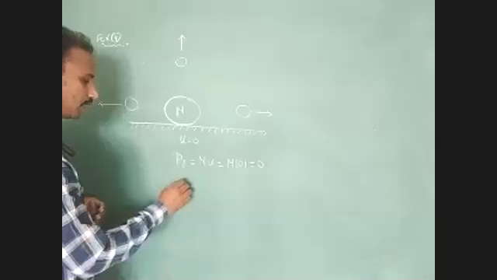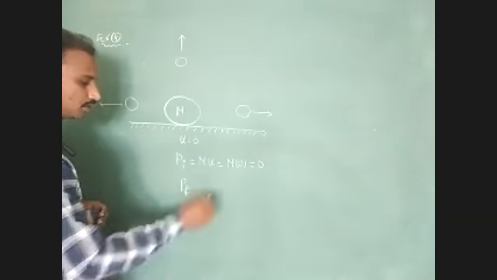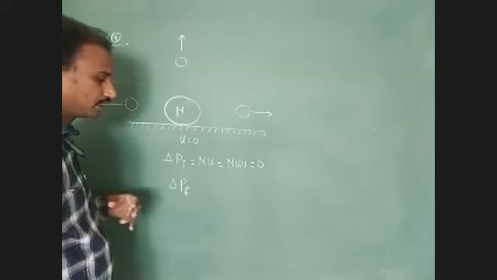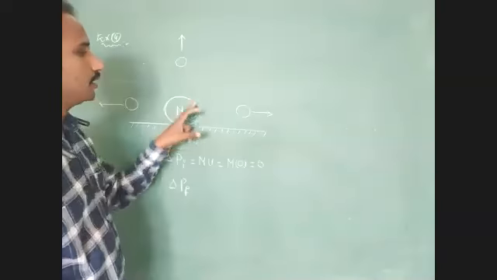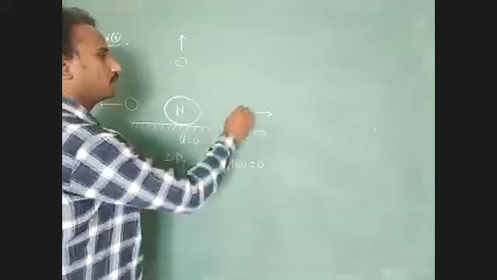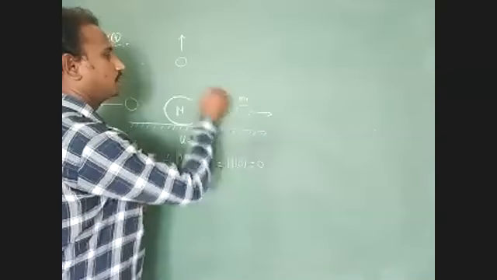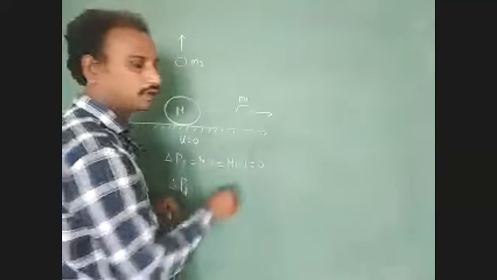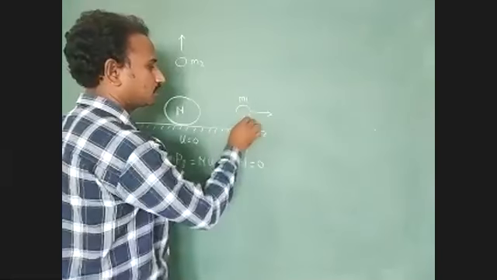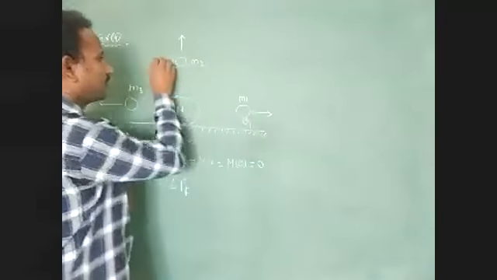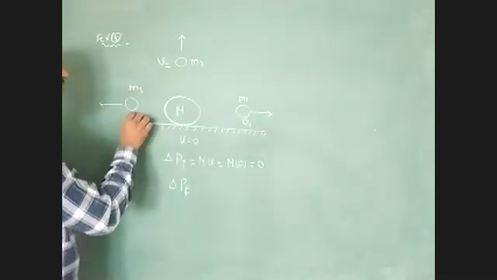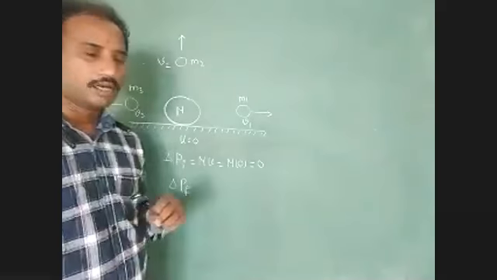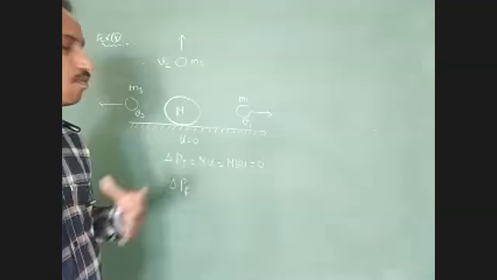Next, we have to find the total final momentum of the system, final momentum delta P f. Here it divided into 3 fragments. Each fragment's mass we identify as m1, m2, and m3. Velocities we identify as v1, the final velocity of the first fragment, v2 of the second fragment, and v3 of the third fragment. Understood?